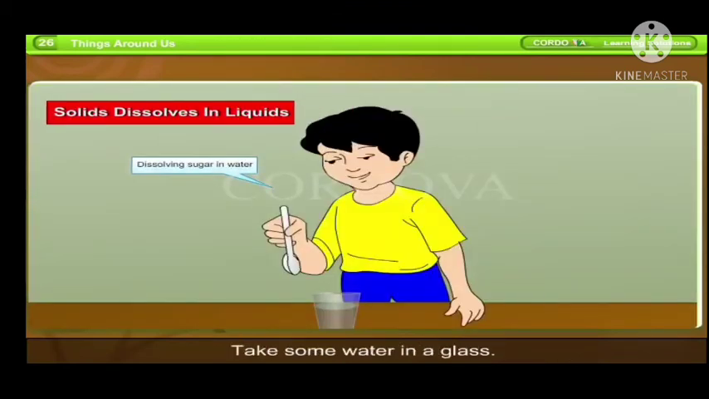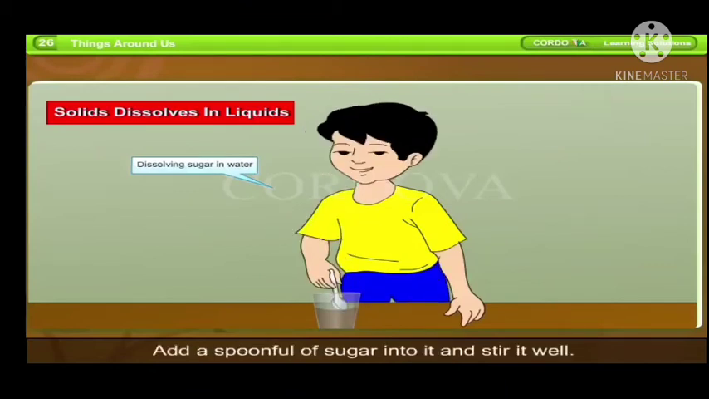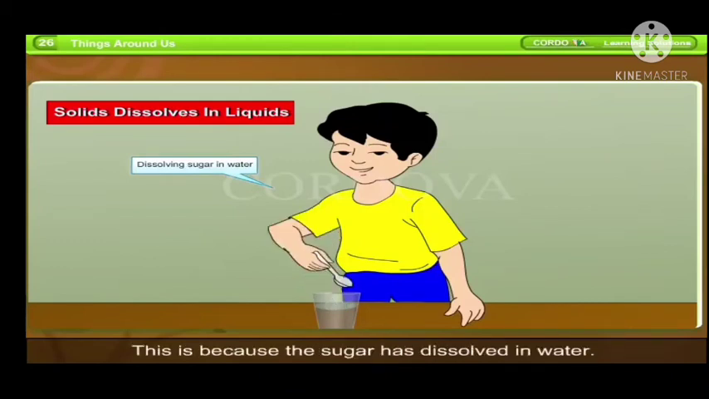Solids dissolve in liquids. Take some water in a glass. Add a spoonful of sugar into it and stir it well. The sugar disappears in water. When you taste this water, it is sweet. This is because the sugar has dissolved in water.